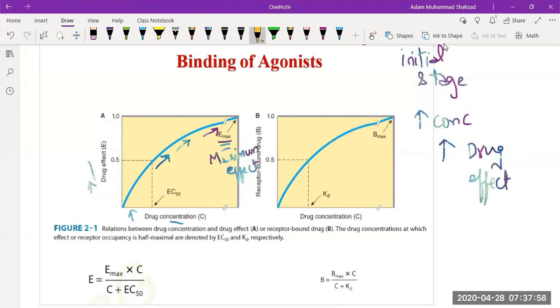E max is the maximum effect that will be produced by the dose or by the drug concentration. C is known as the observed concentration. And then we have EC50, which is the concentration of the drug that produces 50% of the maximal effect.